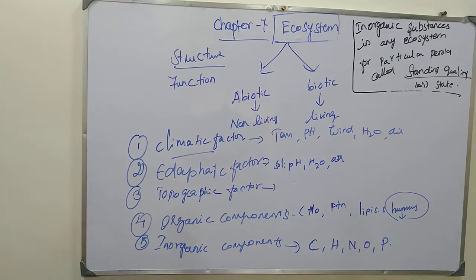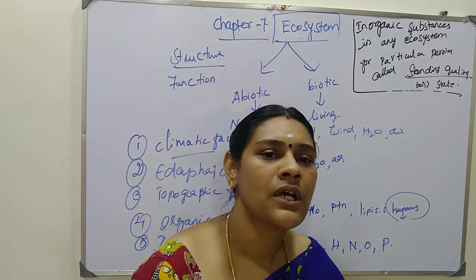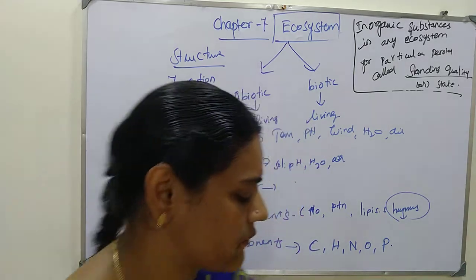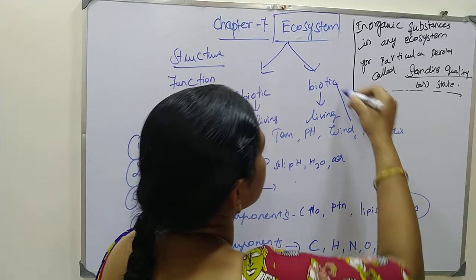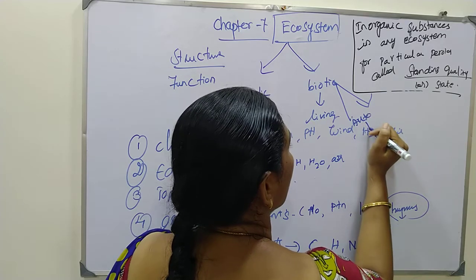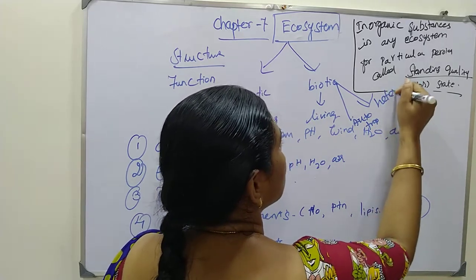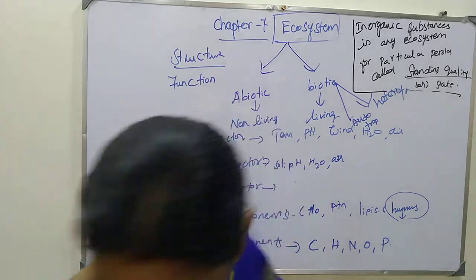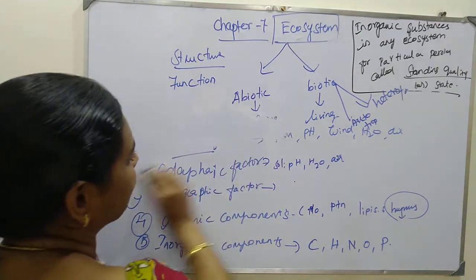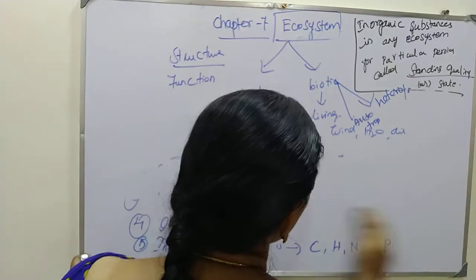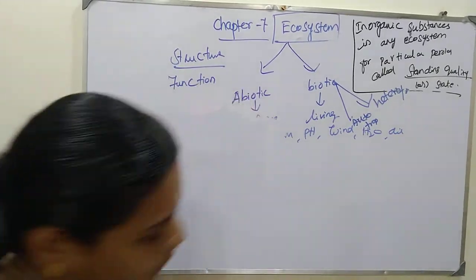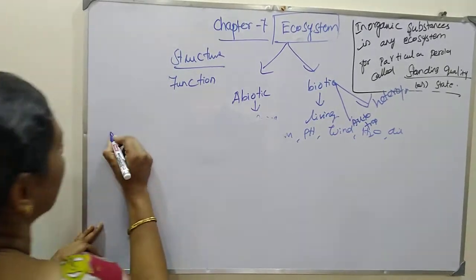Next, based on nutrition, the biotic component is again classified into two types: autotrophs and heterotrophs. Autotrophs use simple inorganic substances to produce organic matter or food through the vital process called photosynthesis.